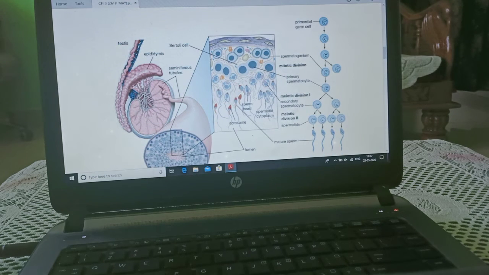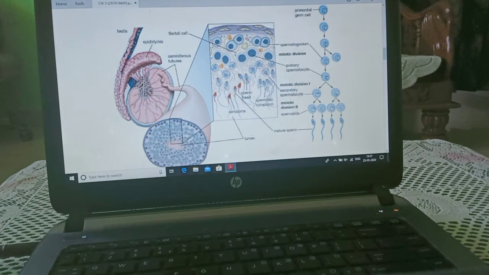As you can see on the screen, this is testis, epididymis, seminiferous tubule, Sertoli cells. Now, these are primordial germ cells. As you can see, it will convert into spermatogonia. Mitotic division takes place and it converts into primary spermatocyte.